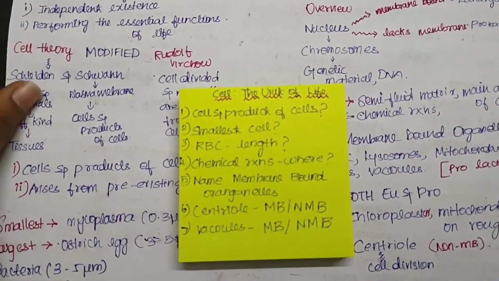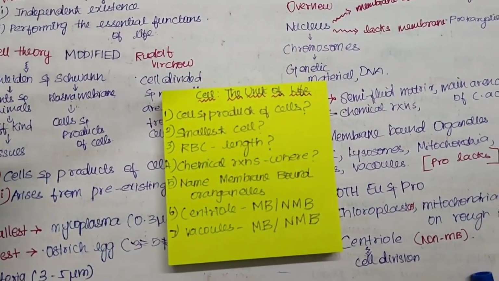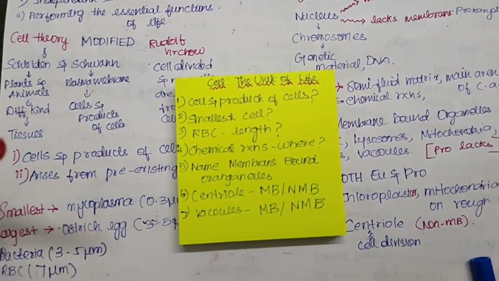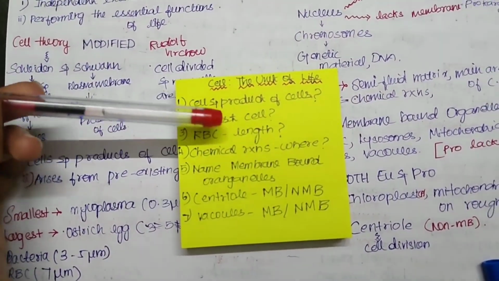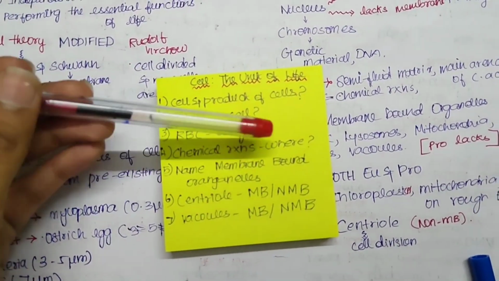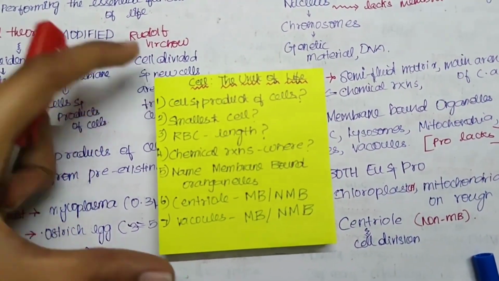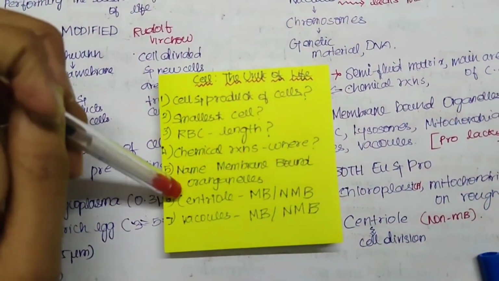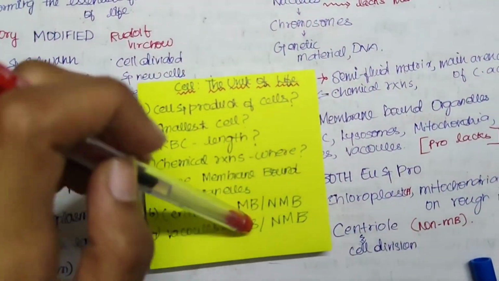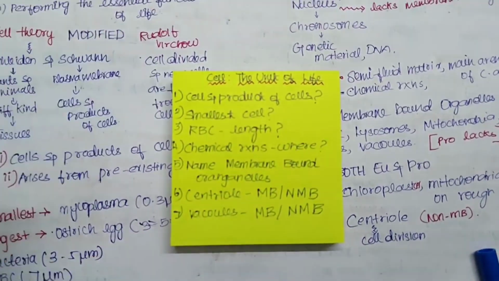Cell and product of cells, that is, the organism is made up of cell and product of cell. Who gave this statement? The next question, what is the smallest cell known? What is the length of RBC? Where does the chemical reaction take place in the cell? Name the membrane bound organelles of the cell. Is centriole a membrane bound or non-membrane bound organelle, as well as is vacuole a membrane bound or non-membrane bound organelle? If you are able to answer these questions, let's get into the next page.